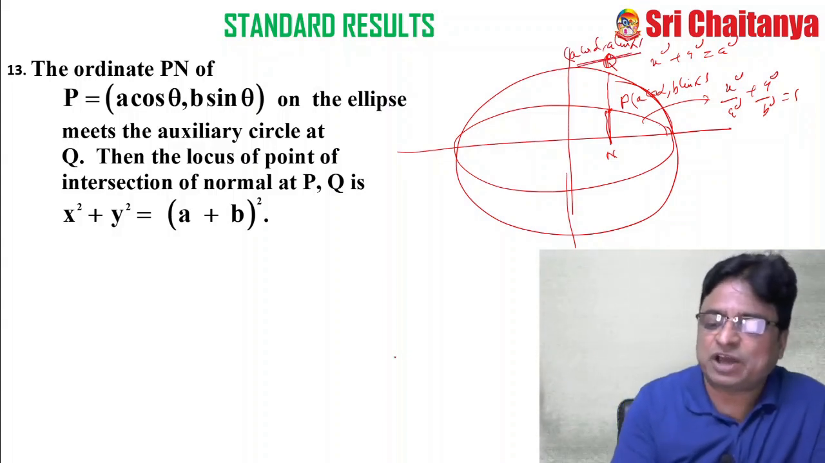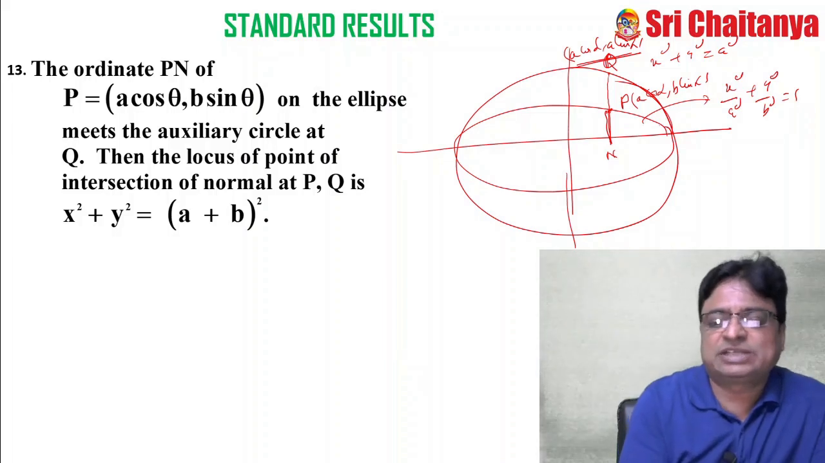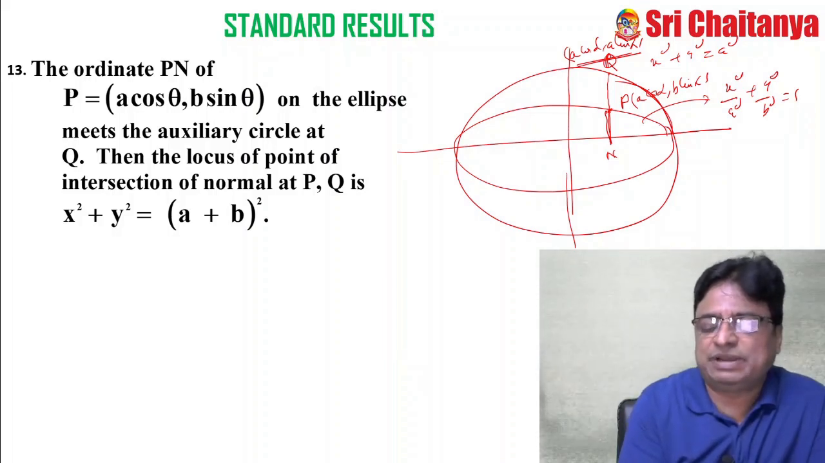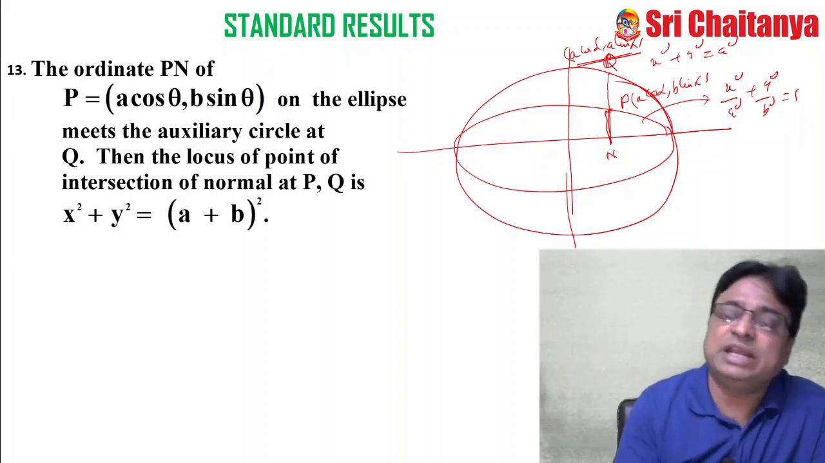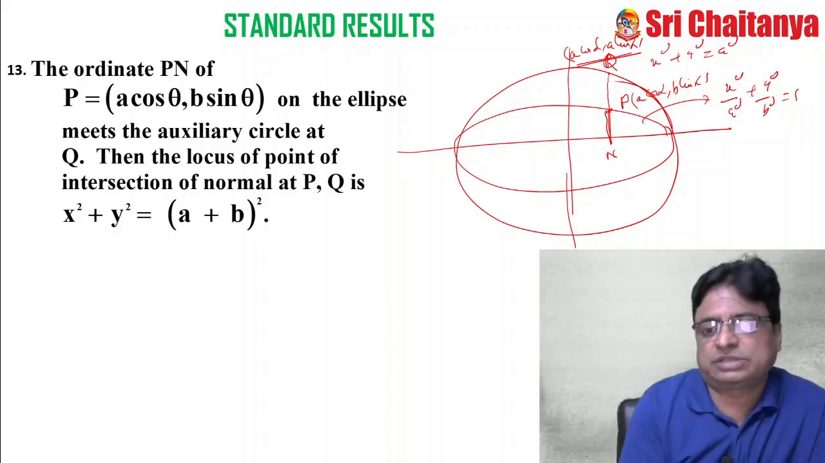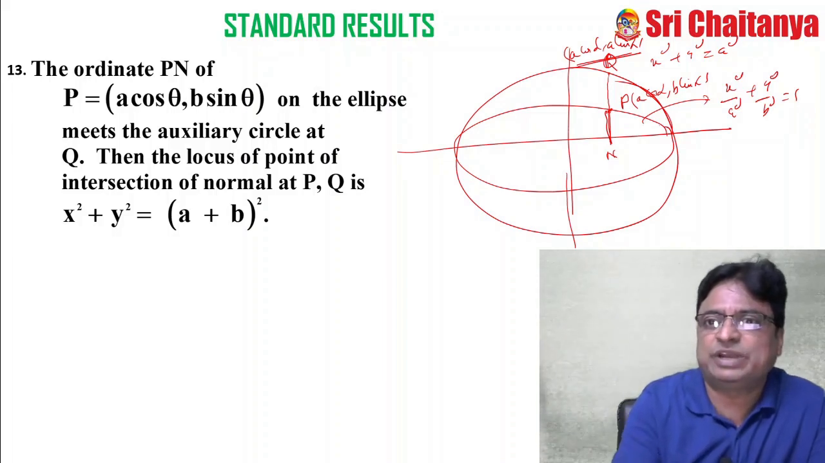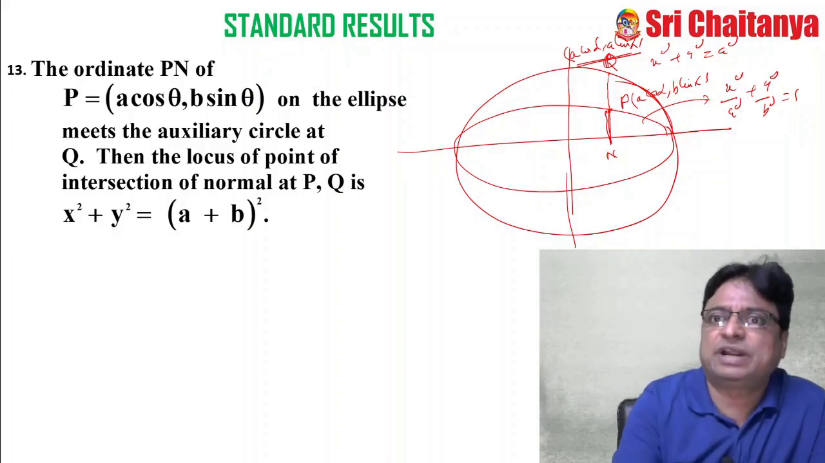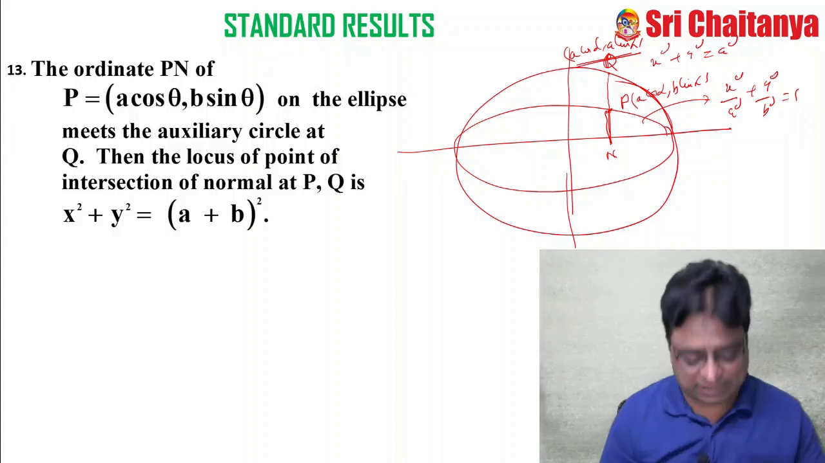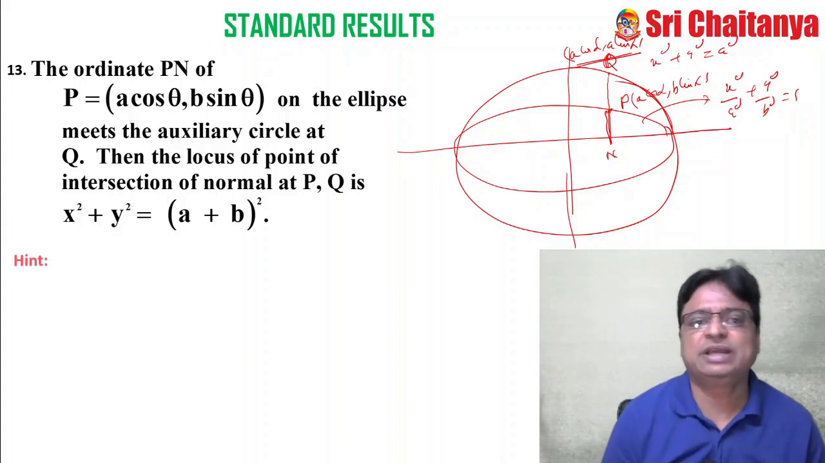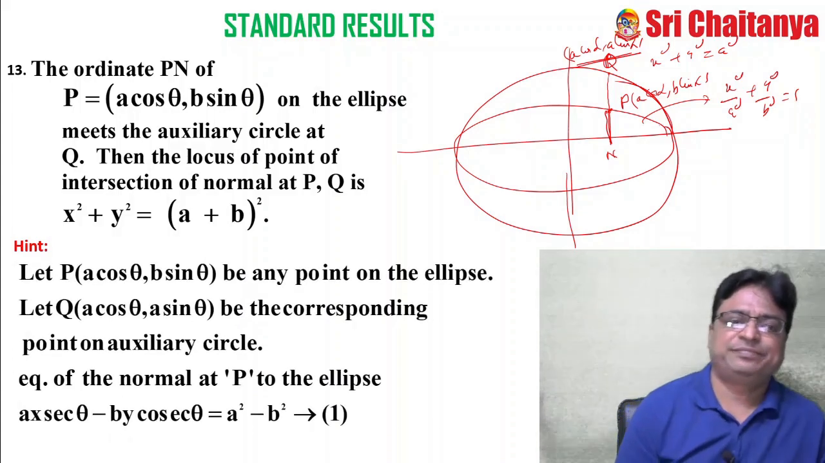So the equation of the normal at P is ax by cos alpha minus by by sin alpha equal to a square minus b square, that is the equation of the normal. And the equation of the normal to the circle at Q is y equal to tan alpha into x. You just eliminate alpha, you will get the answer. Here I am giving the hint like this.